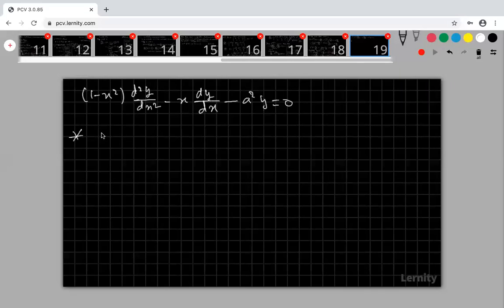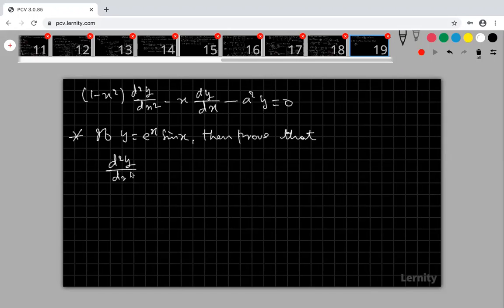That is important. If y is equal to e power x sin x, then prove that d square y by dx square minus 2y dy by dx plus 2y equal to 0.